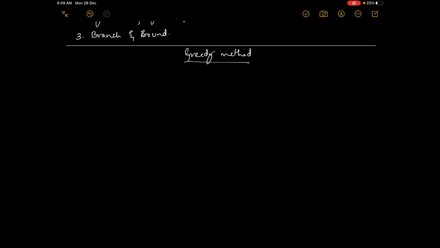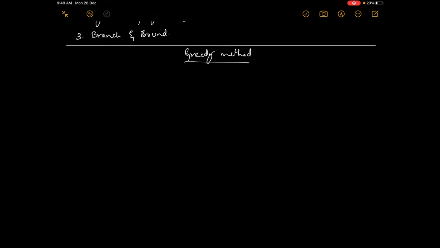One is job sequencing with deadlines, and another is merging patterns. These two are there for your syllabus, so we'll solve these two problems. But before that, we'll see a general approach, a generic algorithm for the greedy method.